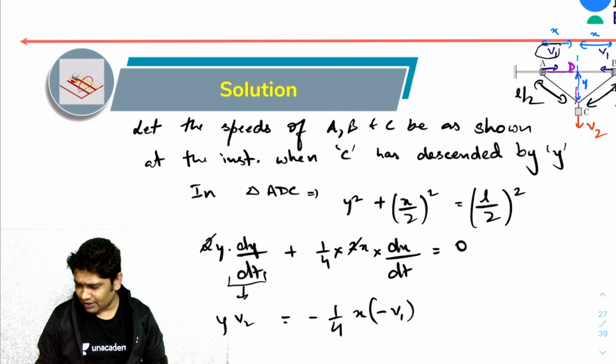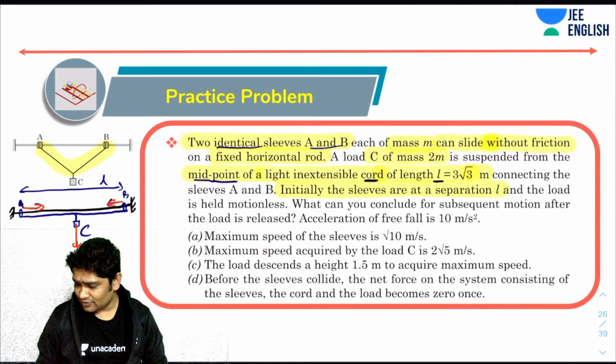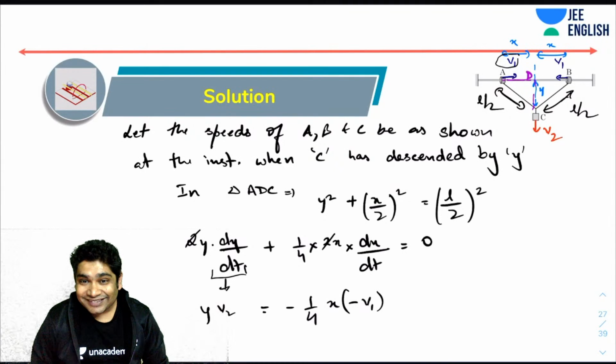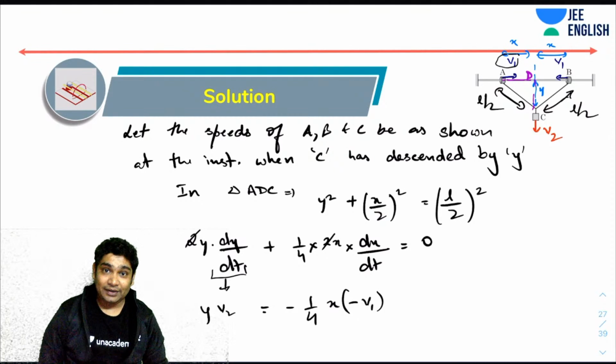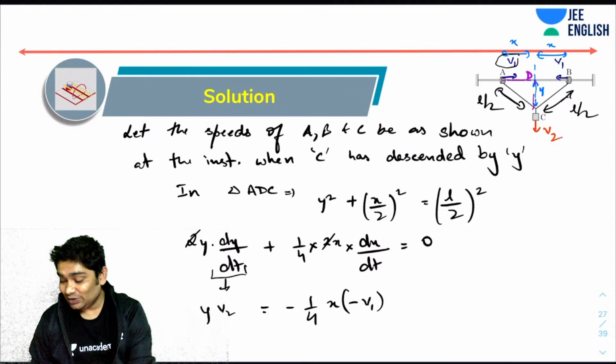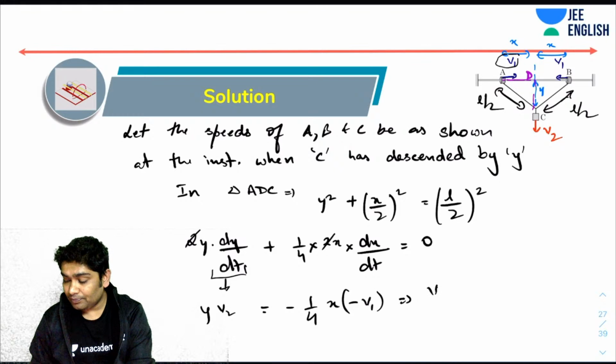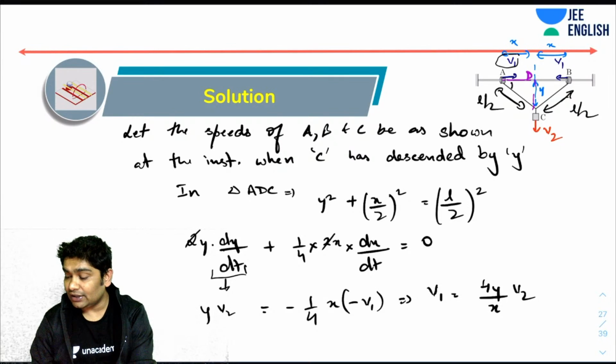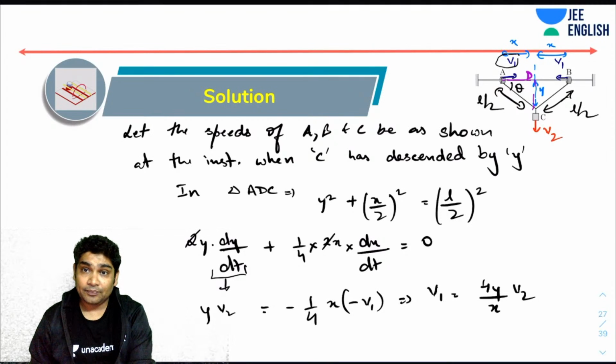So let's try and relate these two with y. Let me just solve this problem, then you can ask me that. So what I'm getting is that v1 is 4y over x times v2. Now, what is y over x? If this angle was theta, y over x is tan theta. Agreed?